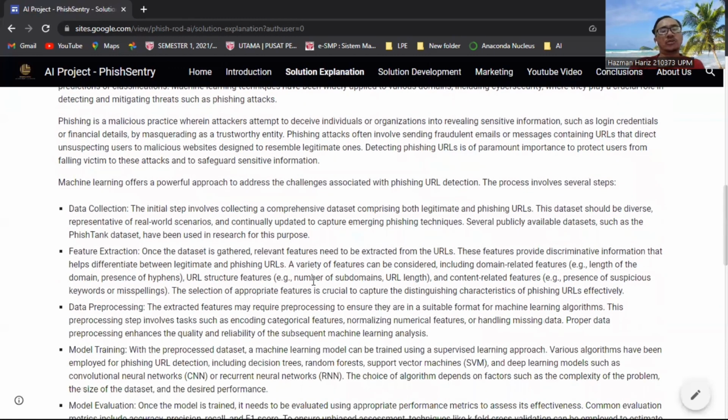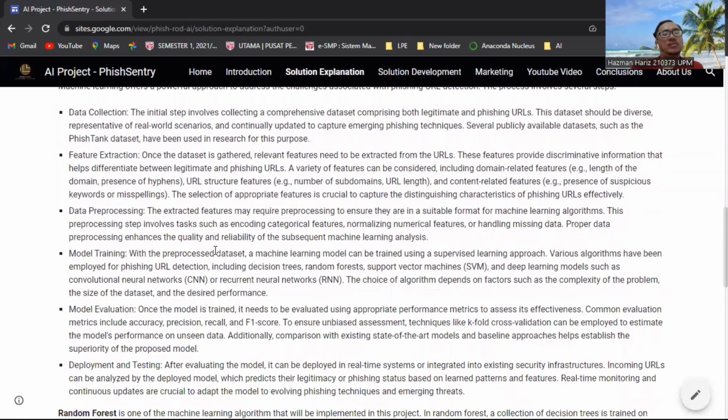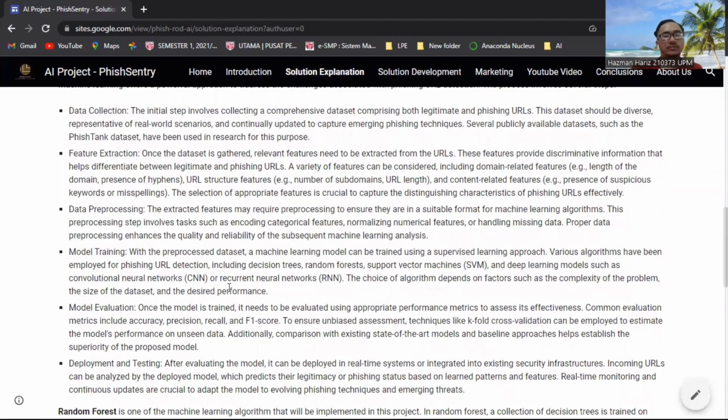It can do data collection, which means it can collect a dataset comprising both legitimate and fake URLs. It can also do feature extraction, extracting features like domain-related features, URL subject features, and URL length. You can also do data preprocessing and model training, which is to train the AI and evaluate the AI by giving a score. Also, we can do testing and deployment.